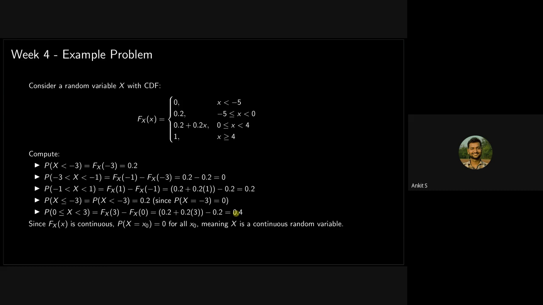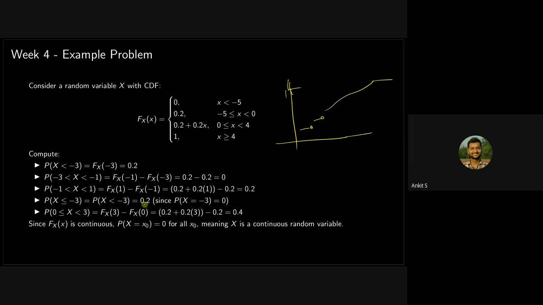Then we have an example problem. Consider a random variable X with this CDF. Now it's not like black and white: a random variable does not need to be discrete or continuous. It can be a mixture also. At some points there is a jump, so it is considered discrete in those regions, and in other parts it is continuous. Finally it becomes one. So it is a mixture CDF. It is not a continuous CDF or a discrete CDF. It can happen.